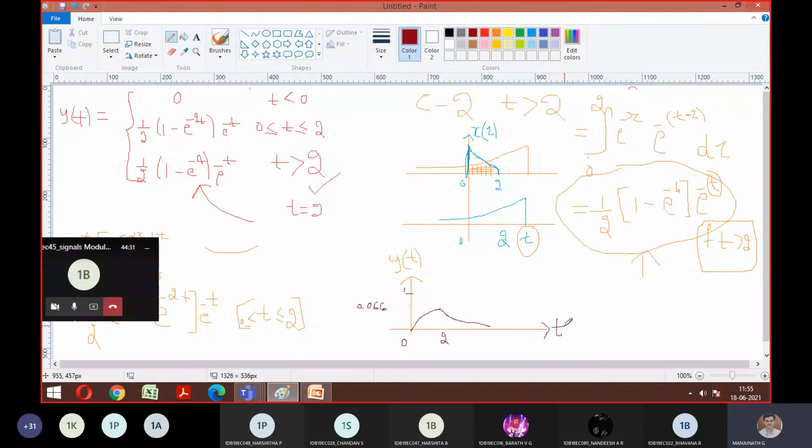I hope everyone understood the way you need to analyze the convolution integral formula. Still, if anybody has doubts, you can ask me. So at least you got an idea now how to perform the convolution integral, everyone? Yes, sir. Good. So shall we move on to the next type of problem?